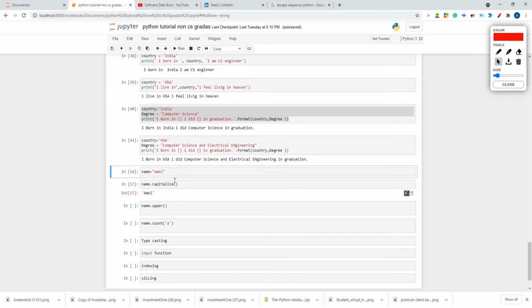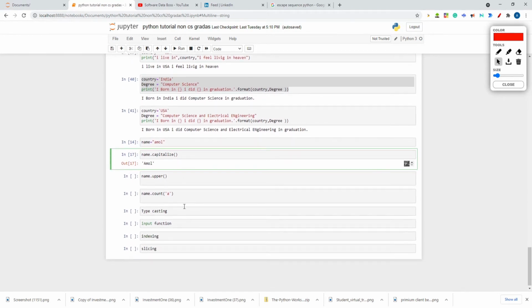Now there are different string functions that you can operate. See, I have stored my name Amol in the variable name. What are the different operations that I can perform on this particular string? I have considered the variable name and stored the string Amol.